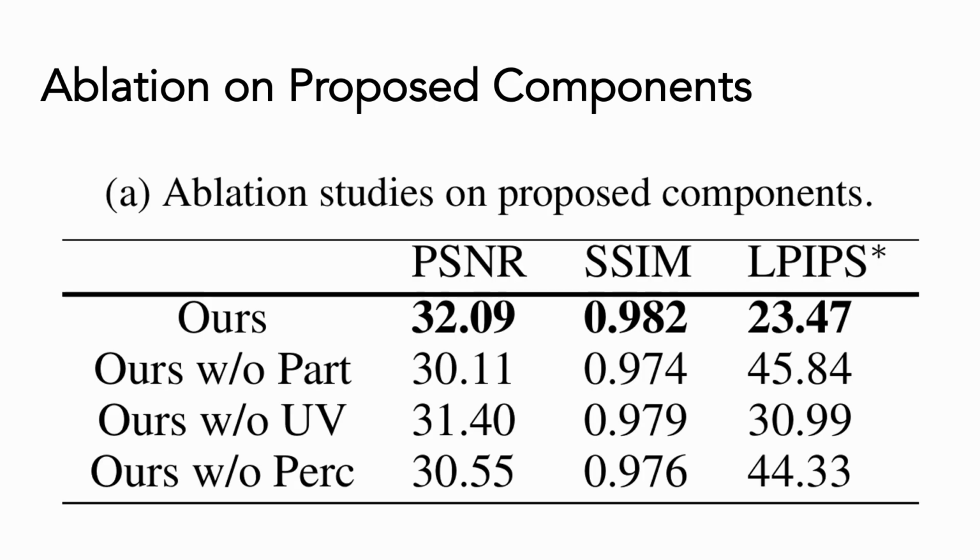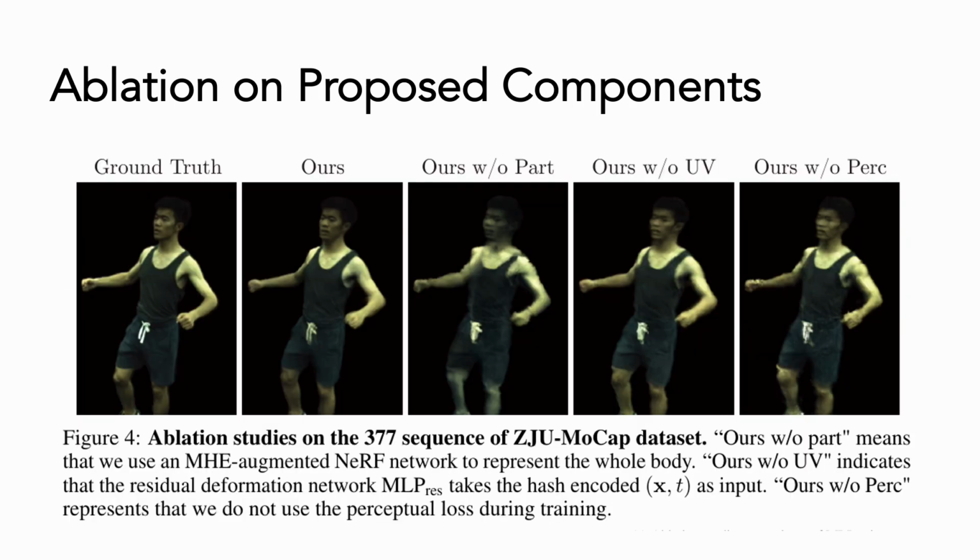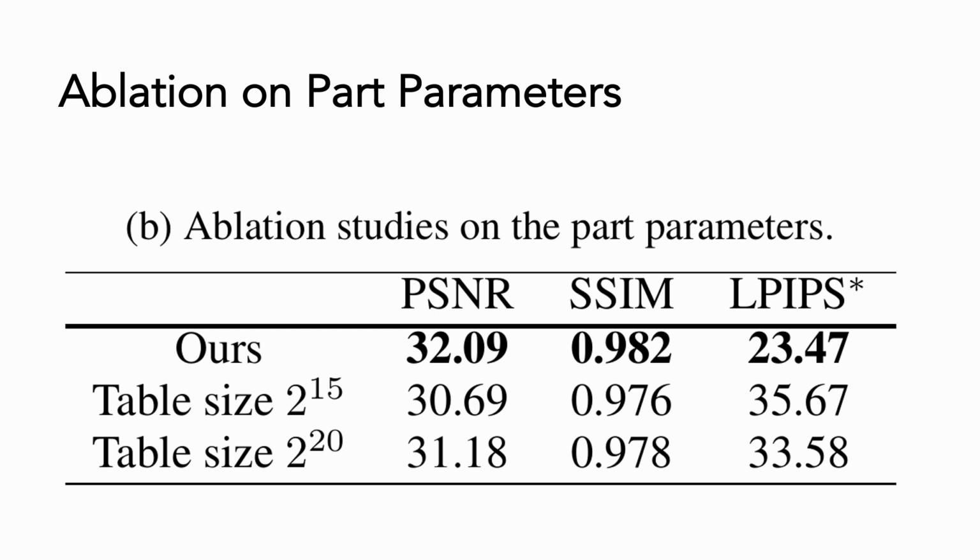We do evaluation studies on the proposed components and prove their effectiveness. The experiment showed that removing any of the proposed components will lead to a degradation in performance. From the qualitative result, you can better observe the impact of different components of our system. We do ablation on the hyperparameter of the hash table size. This experiment showed the importance of introducing adaptive hyperparameter tuning.